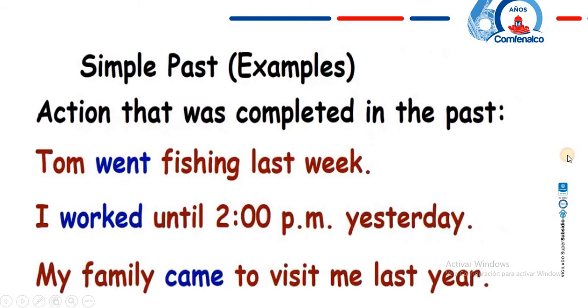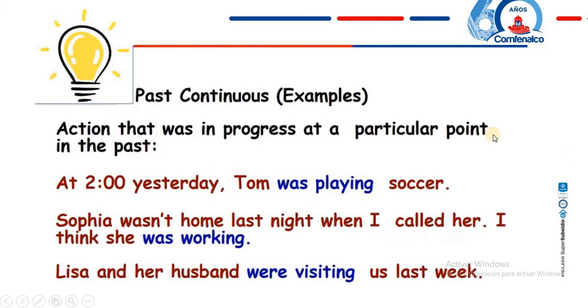So let's move on to this one and it says the past continuous examples. An action that was in progress at a particular point in the past. And we have in here at 2 p.m. yesterday, Tom was playing soccer. Next one it says, Sophia wasn't home last night when I called her. I think she was working. And number three, Lisa and her husband were visiting us last week.